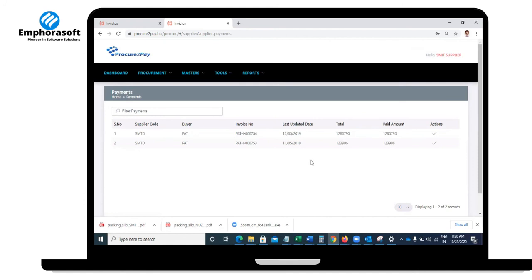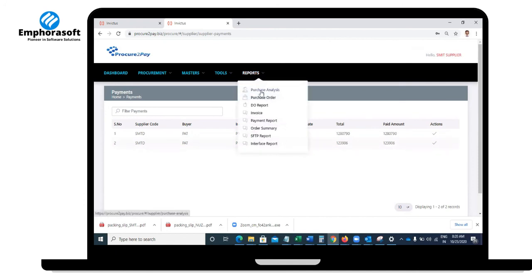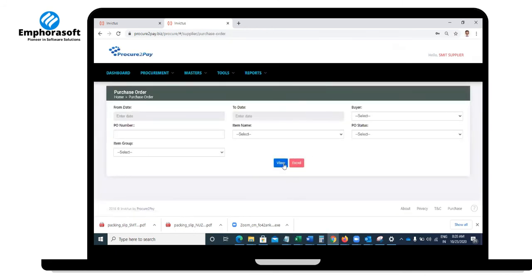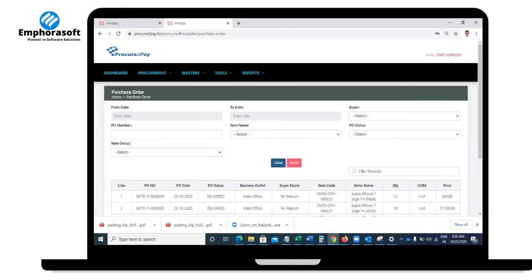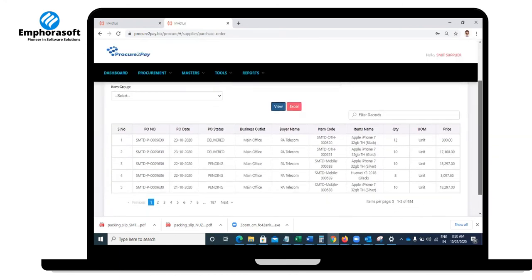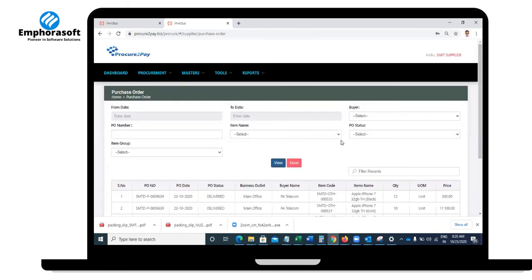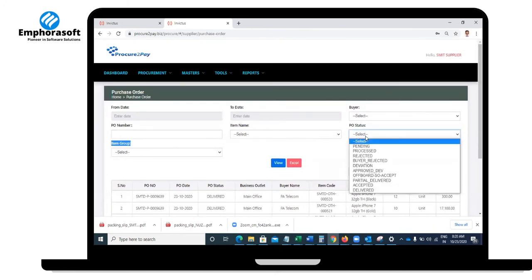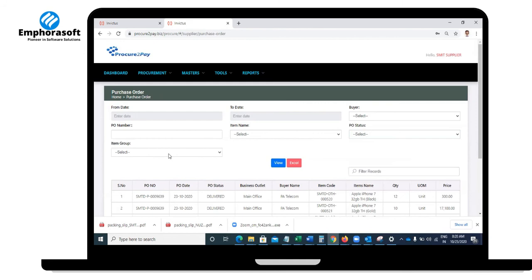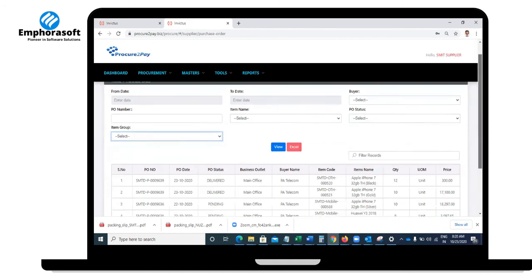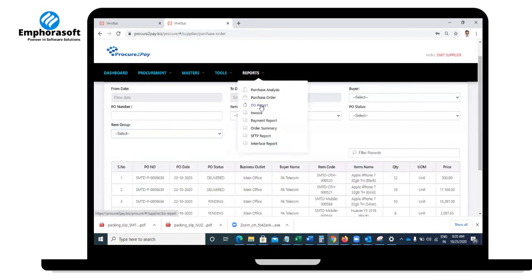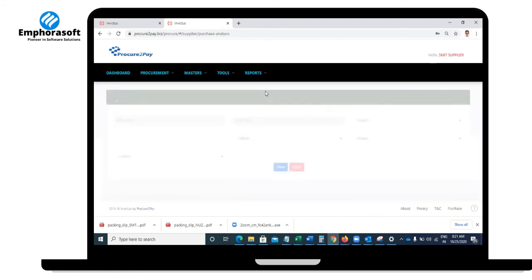Now, reports perspective, the supplier perspective. What is my purchase analysis? What are my purchase orders? If I see purchase orders by various PO levels, maybe group level, you can always see the purchase orders and everything. And then what is your invoice report, payment report, delivery report, and what is your purchase analysis?